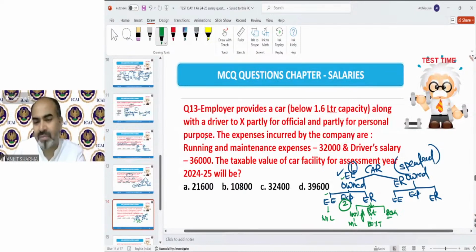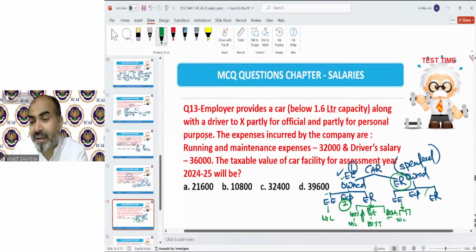It's in detail. Same in the case when car is owned by employer and expenses met by employee. Now you can see because expenses met by employee, so we need to tax the car value. Because if I met the expenses, then what do we need to tax? We need to tax the car perquisite. We have again 3 cases, official, private and both. Official always nil. We have separate provision for that.